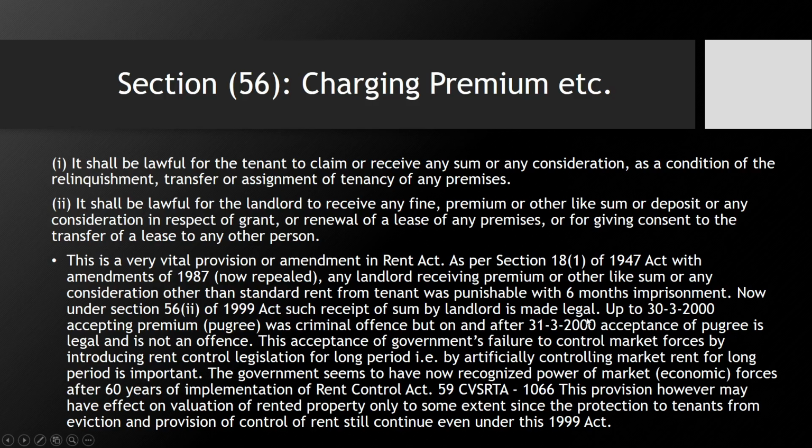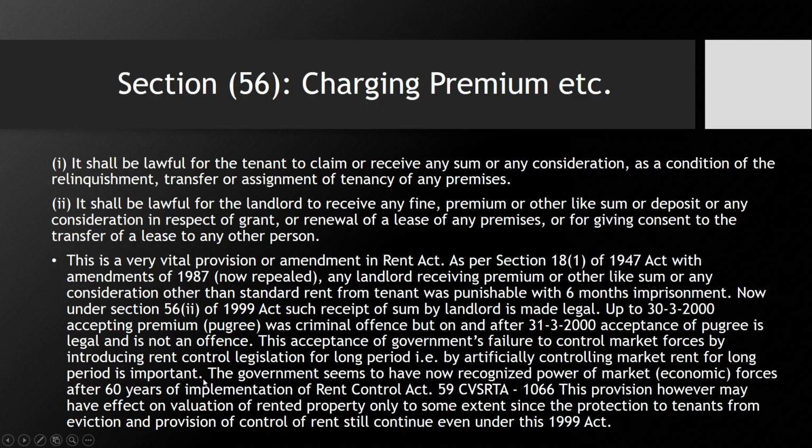Up to 30th March 2000, accepting premium was a criminal offense, but on and after 31st March 2000, acceptance of Pagree is legal and is not an offense. Okay, I have made that clear here. This acceptance reflects the government's failure to control market forces by introducing rent control legislation for a long period, that is, by arbitrarily controlling rent for a long time period, which is important.